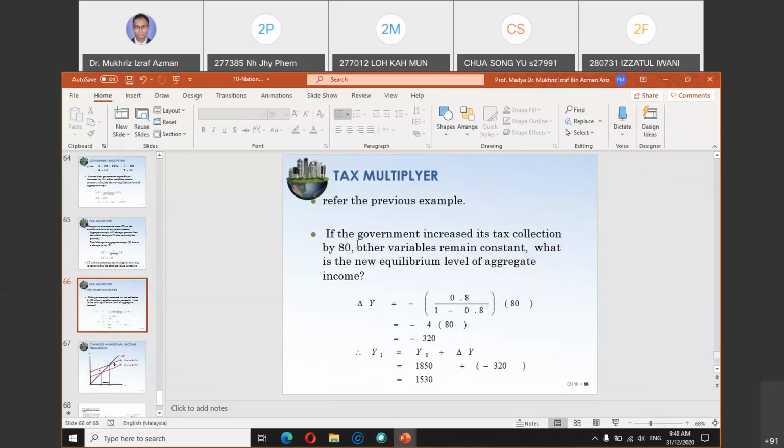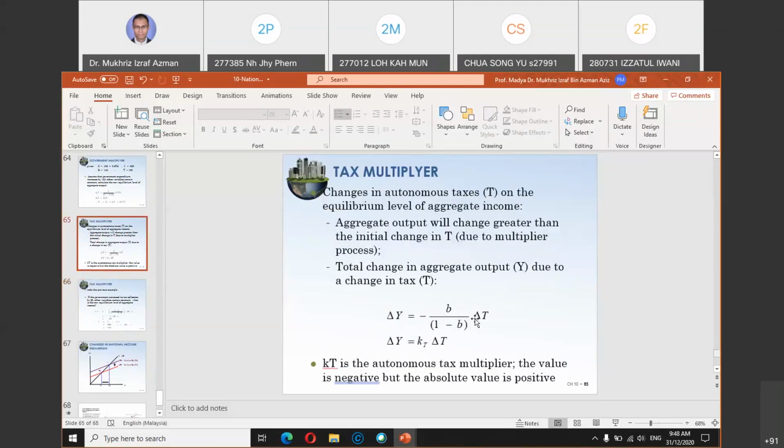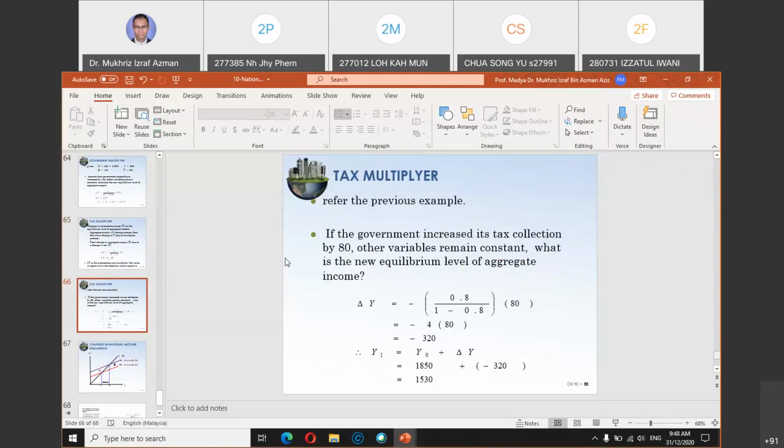This is the question: if government tax collection increases by 80. The keyword is "increase by". It is always in terms of changes, not absolute value. The value must be the new minus the old, or the changes. So increase by 80 means 80 is the change value. Multiply by 80 and you solve for that. So the effect on income is negative 320.